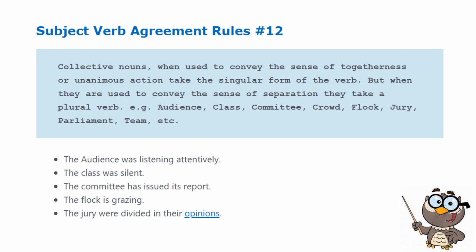Examples: the audience was listening attentively. The class was silent. The committee has issued its report. The flock is grazing. The jury were divided in their opinions.